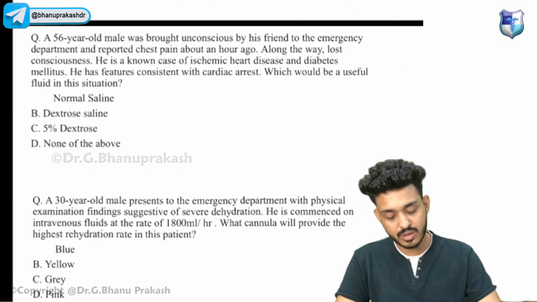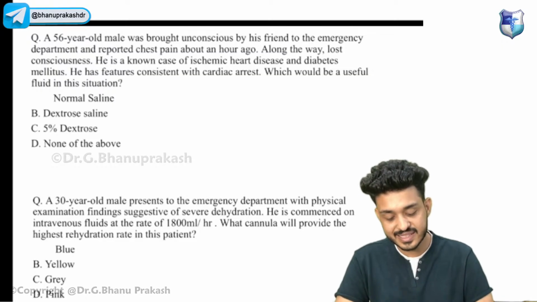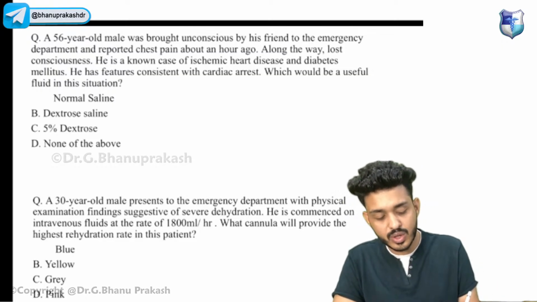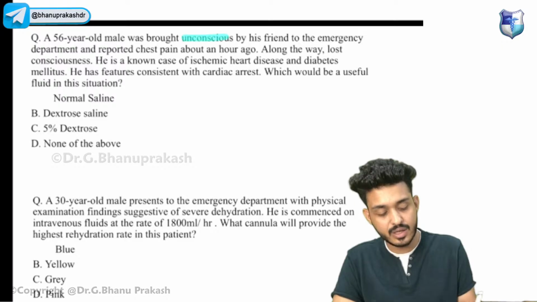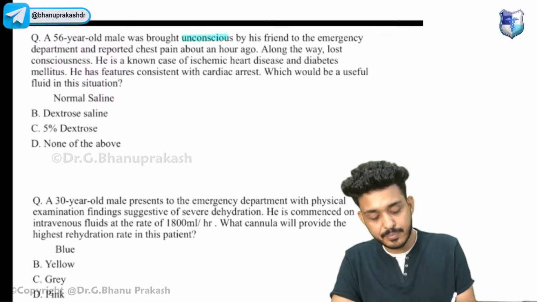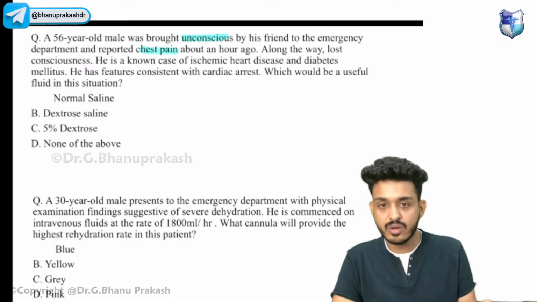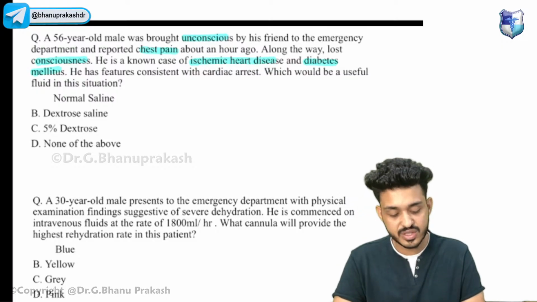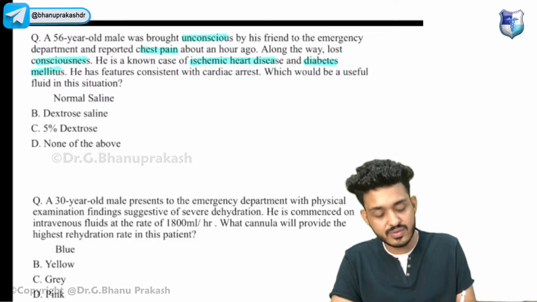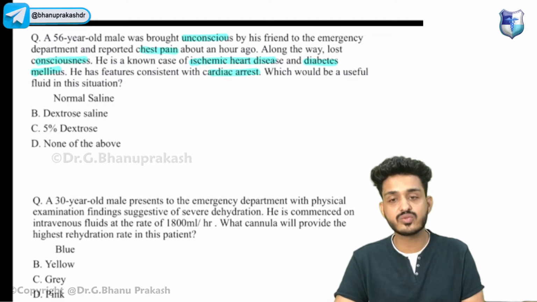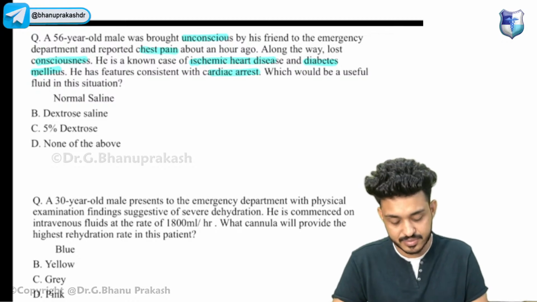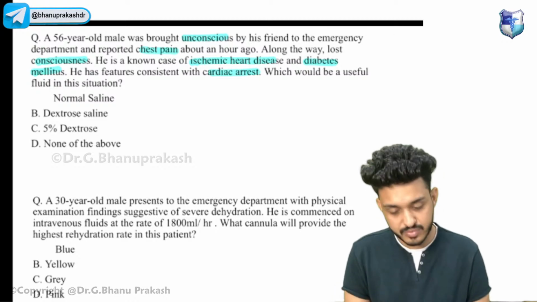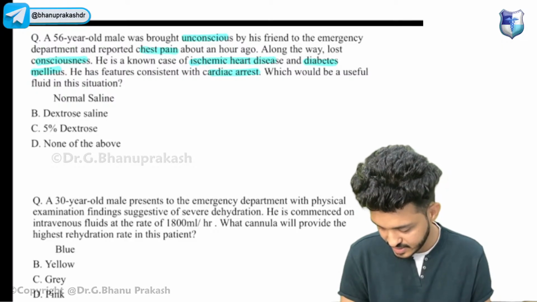Now try to solve this particular question. A 56-year-old male was brought unconscious by his friend to the emergency department. He reported chest pain about an hour ago. Along the way, he lost consciousness. He is a known patient of ischemic heart disease and diabetes mellitus. He has features consistent with cardiac arrest. Which would be the fluid of choice in this particular situation?